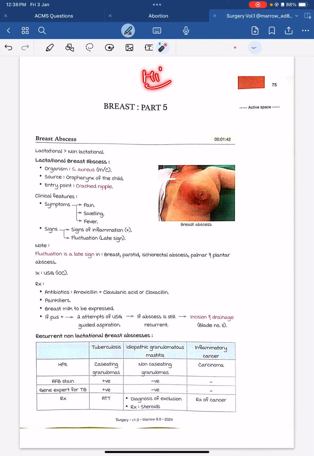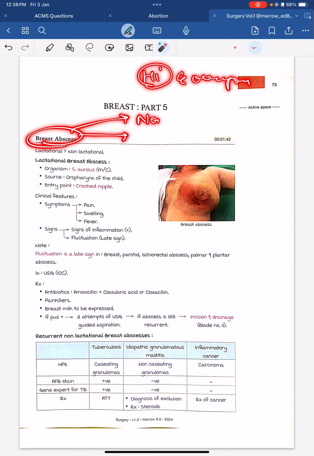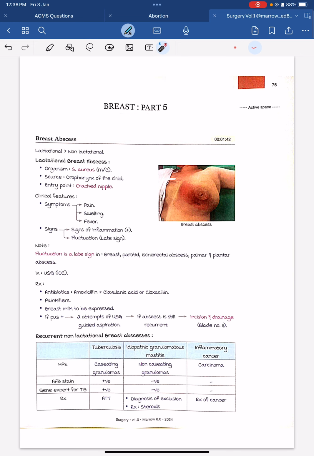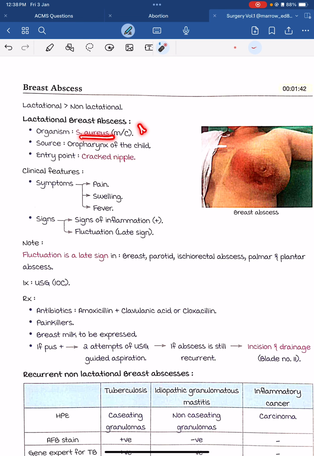Hi everyone. We are going to talk about breast abscess. Breast abscesses are of two types: lactational and non-lactational. In this video, we are going to talk about lactational breast abscess. It is caused by Staph aureus, the most common organism causing lactational breast abscess.